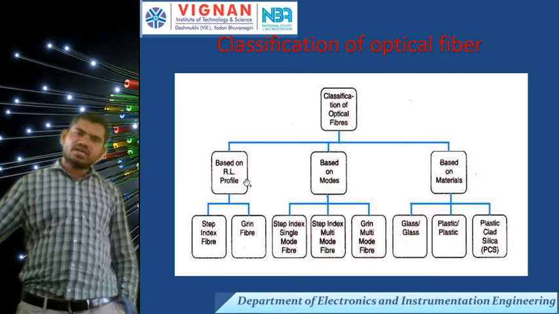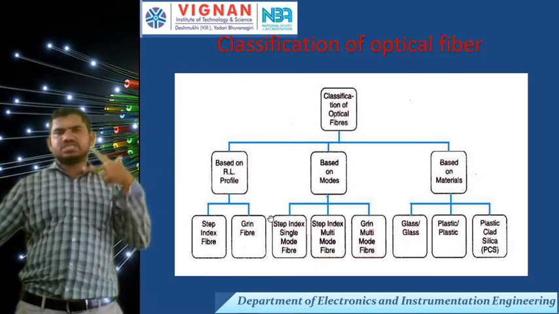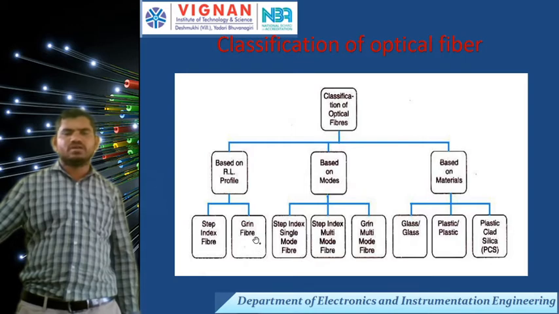Based on the refractive index, there are two types: step index fiber and graded index fiber.